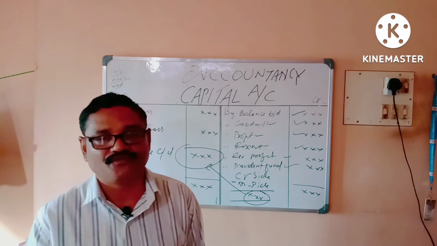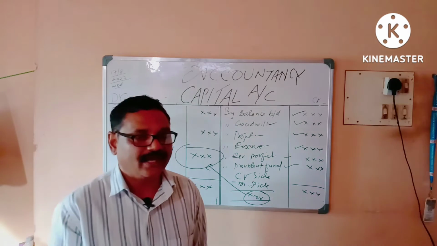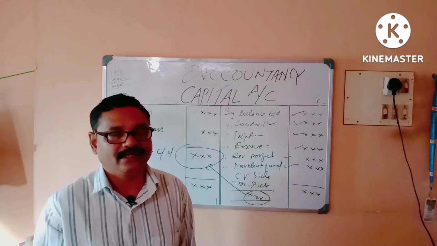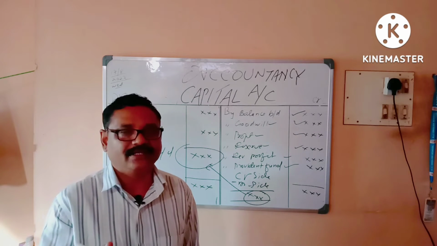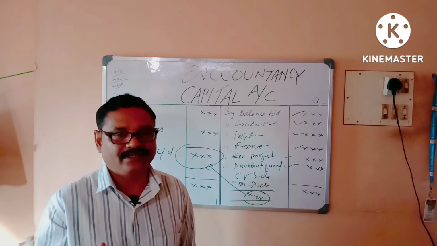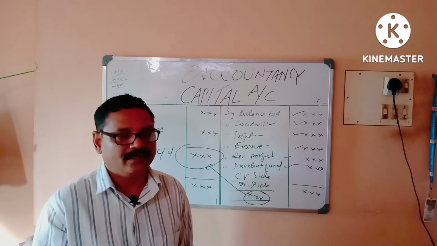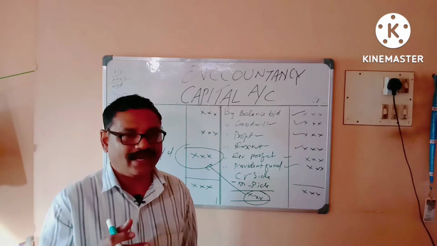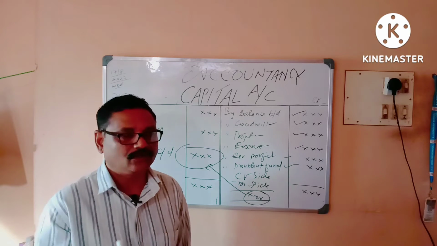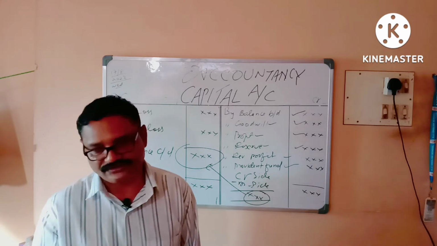All those cash items we have to add up: cash in hand, cash at bank, cash brought in the form of capital, and cash brought in the form of goodwill. You have to add up these items and get the total. That total will be taken to the balance sheet.